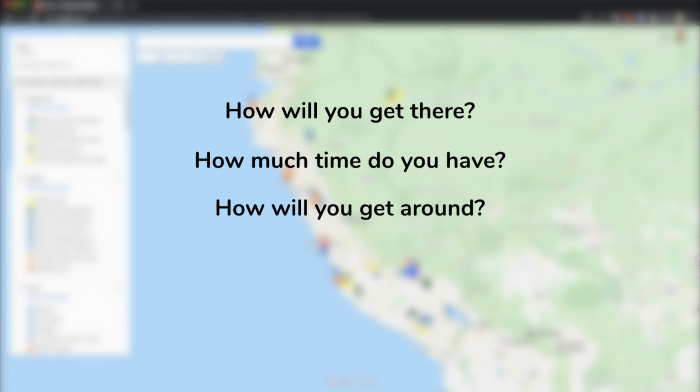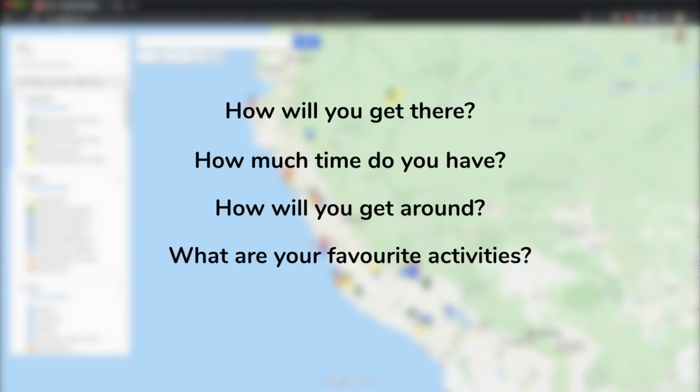And what are your favorite activities? Do you prefer to surf or sunbathe? Or do you prefer sightseeing, hiking, or crazy activities, or all of them? And mostly it will be affected by your budget. You will have to research the free and paid activities as well.